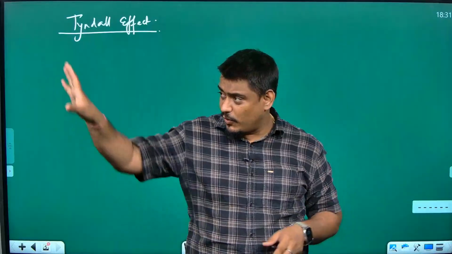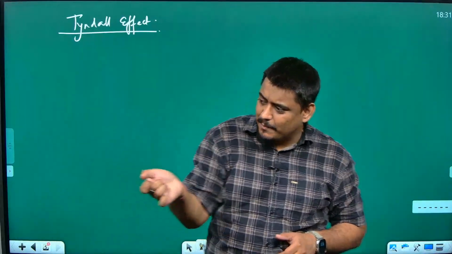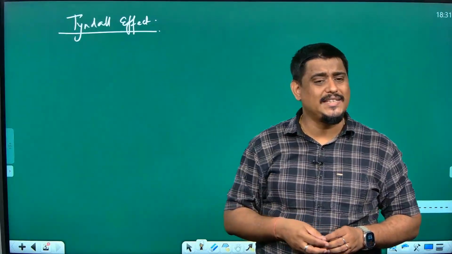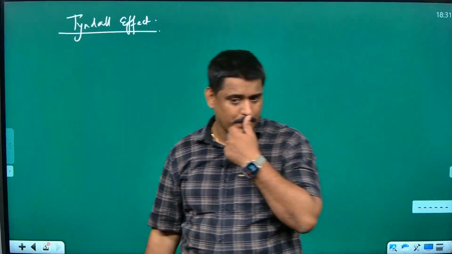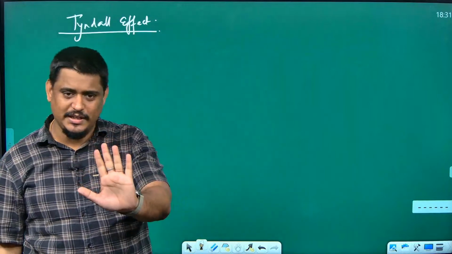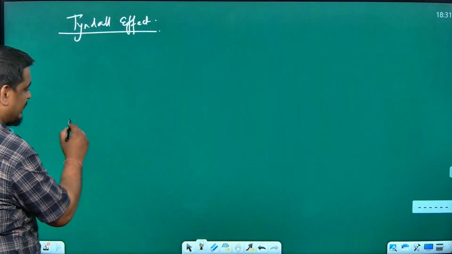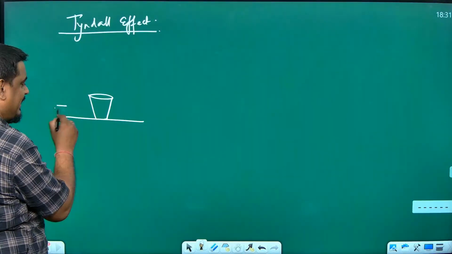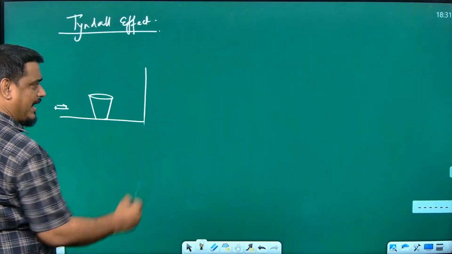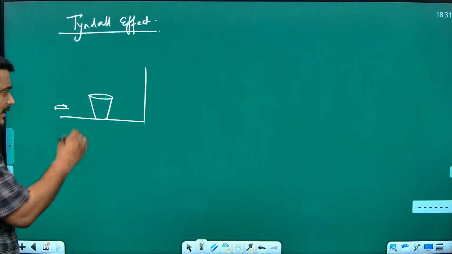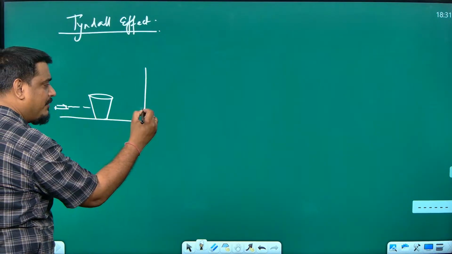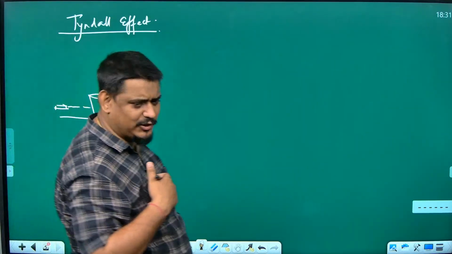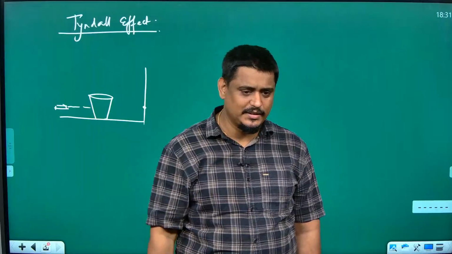So, suppose there is a wall, there is a glass in between, and I am passing the light through glass. On the wall, will I see a red color dot or not? Is my question clear? I am having a glass of water, I am pointing a laser on it, and behind I have a wall. So, will this red color be visible on my wall or not? All of you agree to it? Yes, I also agree it will be visible. You will see a red point.